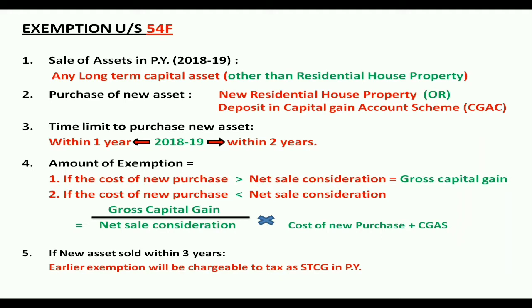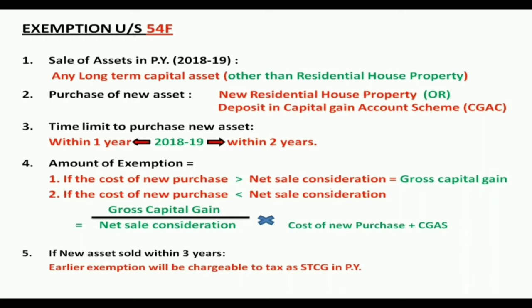Third condition, time limit to purchase the new asset. The residential house property can be purchased within 1 year before the sale or within 2 years after the sale. If the new house property is being constructed, then it should be completed within 3 years after the sale. If the above 3 conditions are satisfied, then the assessee will get the exemption.